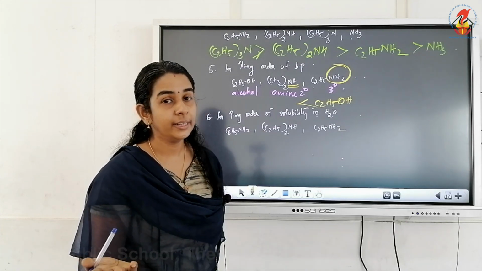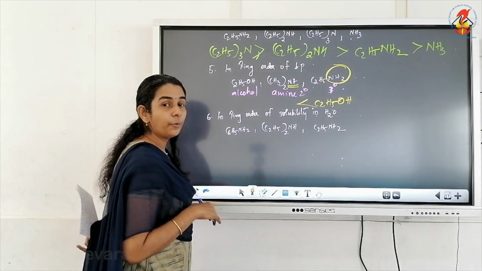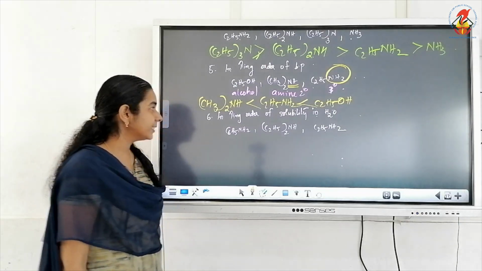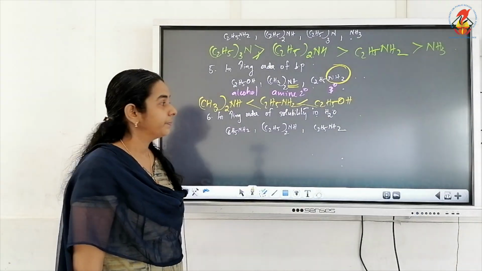So primary amine will have higher boiling point than secondary. So the least is (CH3)2NH, having lower boiling point than primary. Answer is this.